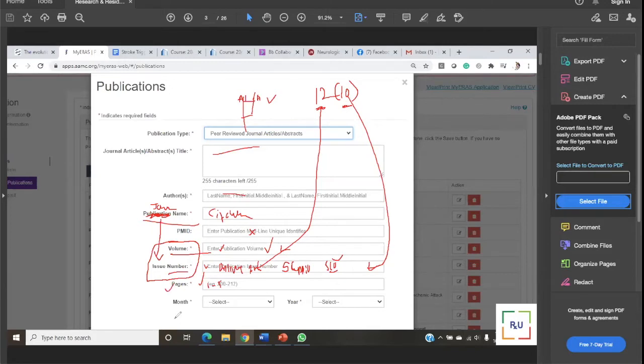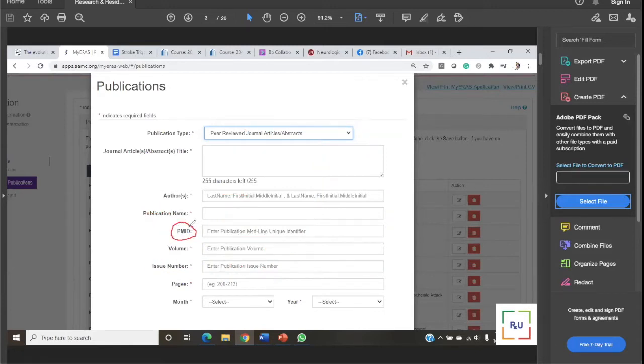You will be adding the page number. If it's an electronic page number, you add E203, let's say, then you put E, okay? Month and year. And PubMed ID. Can you see that PubMed ID is not asterisked? That does not mean you need a journal which always publishes with a PubMed ID. PubMed is just a library, right? Consider your publication as a book and PubMed as a library. That does not mean your book is available in all libraries. Make sense?